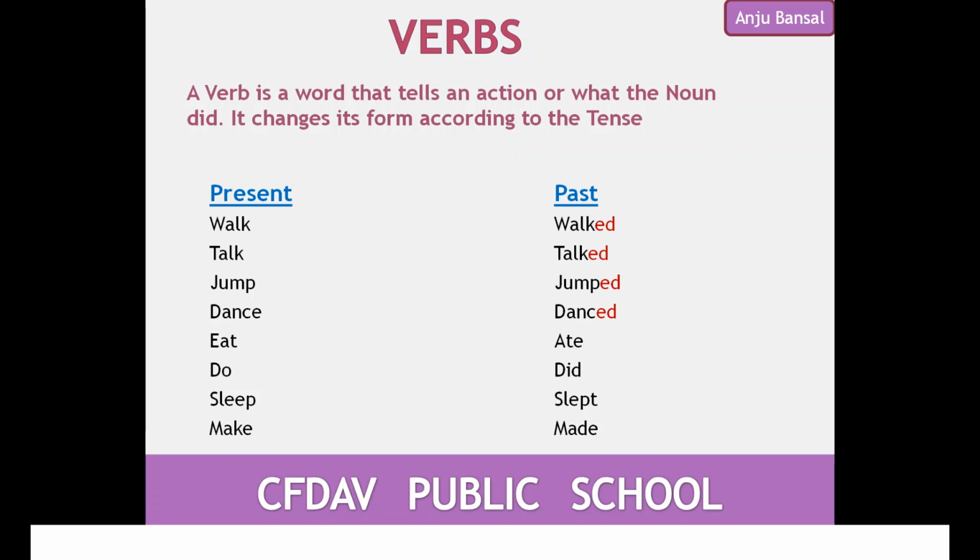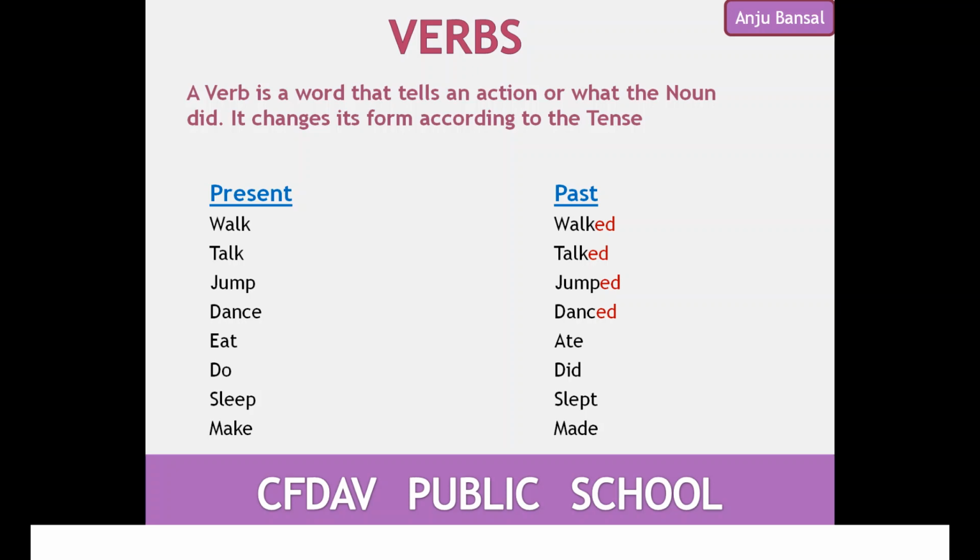Now verbs. What is a verb first of all? A verb is a word that tells an action or what the noun did. And you also know that a verb changes according to the tense. You must have noticed that in the present tense the verb is different, and when we change the tense, like from present to past, it changes its form.